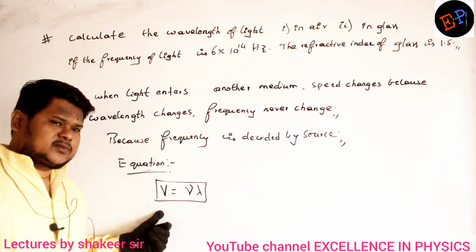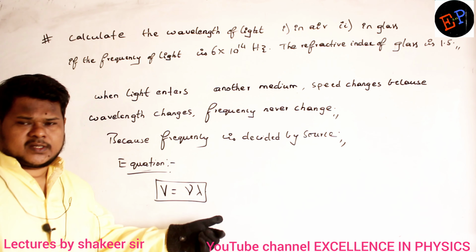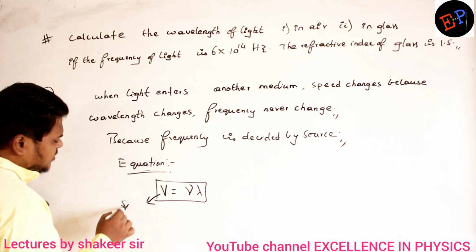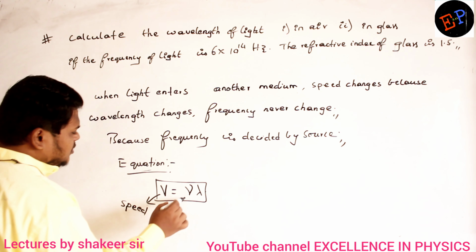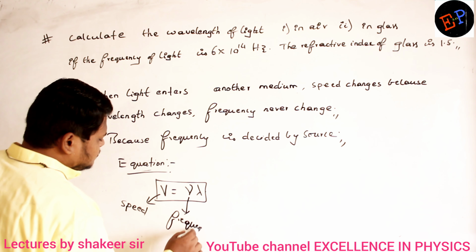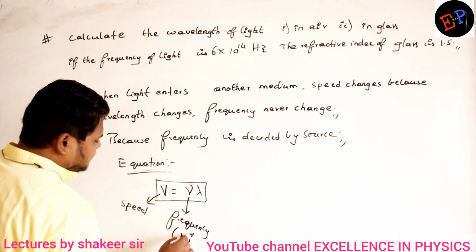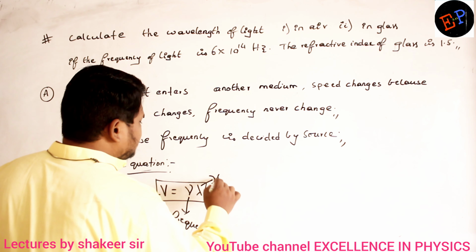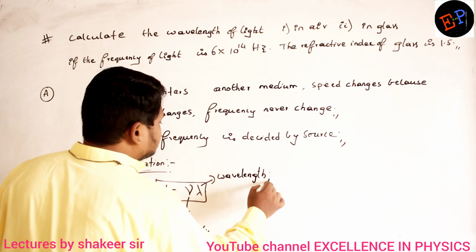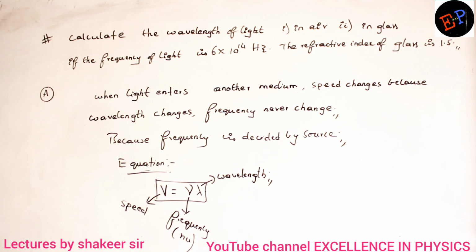Are you able to understand? What is meant by v here? v is nothing but speed. Nu is called the frequency. Lambda is called the wavelength.